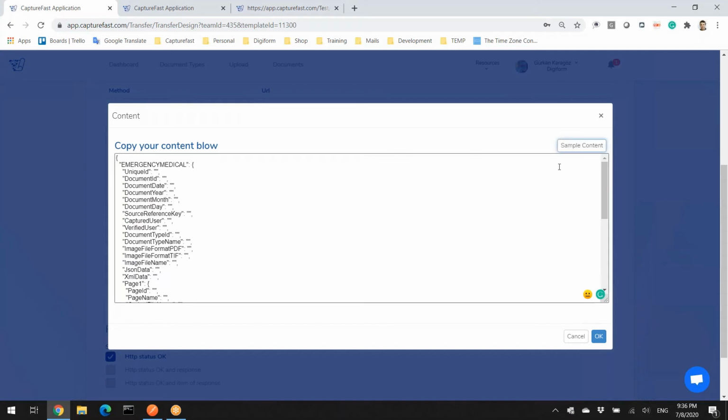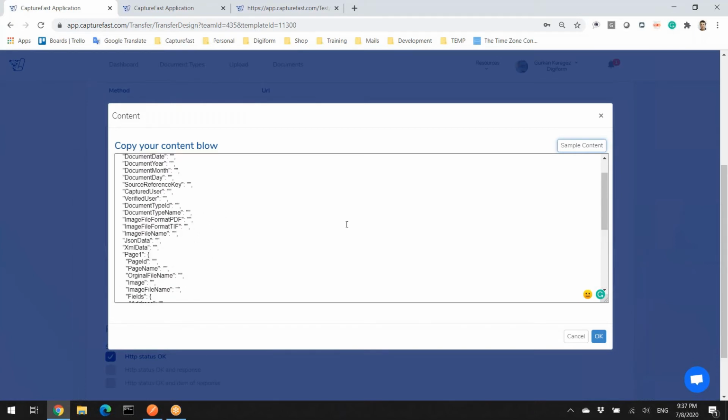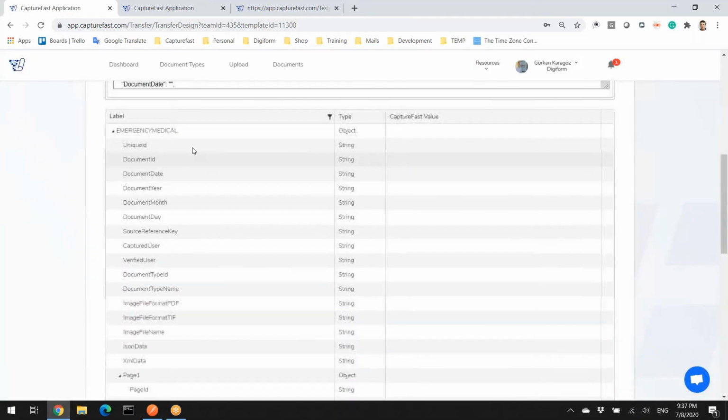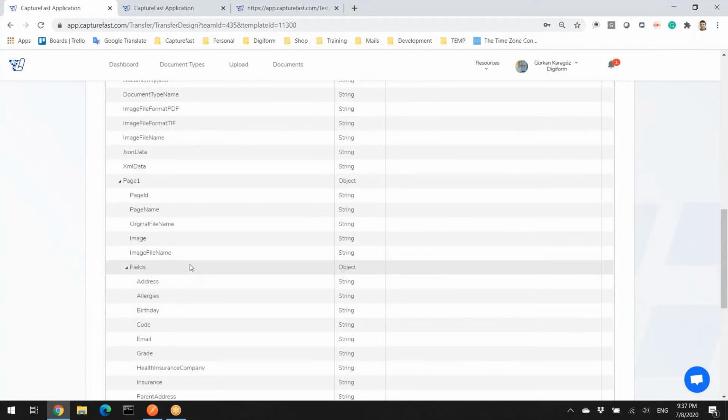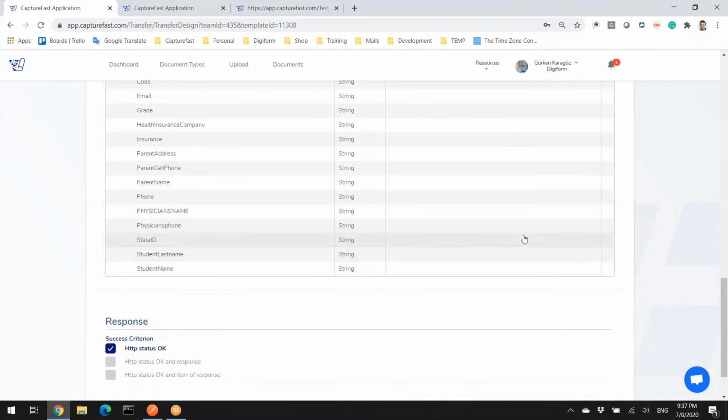When we click on it, the system will automatically produce a base JSON structure and almost every piece of information included in the system, including the fields we did together during the design time. You don't have to worry about the rest of the information. And when I click OK, you can see almost every detail is populated in the table here, and you can easily map the Capturefast field on the right side.